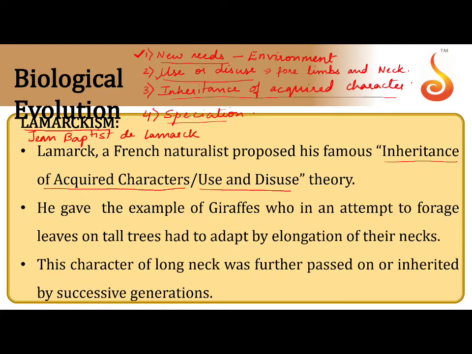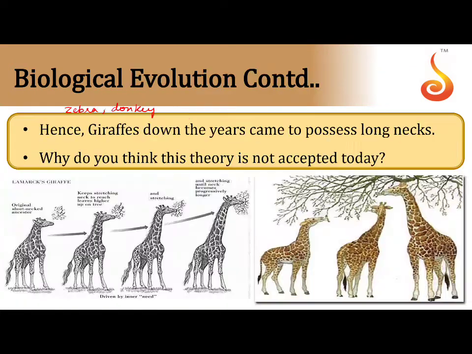branches. As this stretching was happening time and again, small changes were observed generation after generation, and these changes were being inherited and acquired in the characters. Now, if you look at this diagram here, you can see in earlier forms there were smaller legs and smaller necks. As the generations passed on, the neck size and the limb size were gradually increasing.